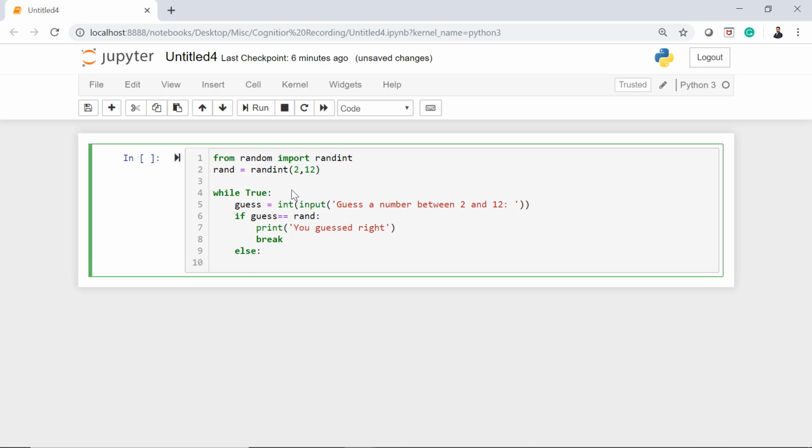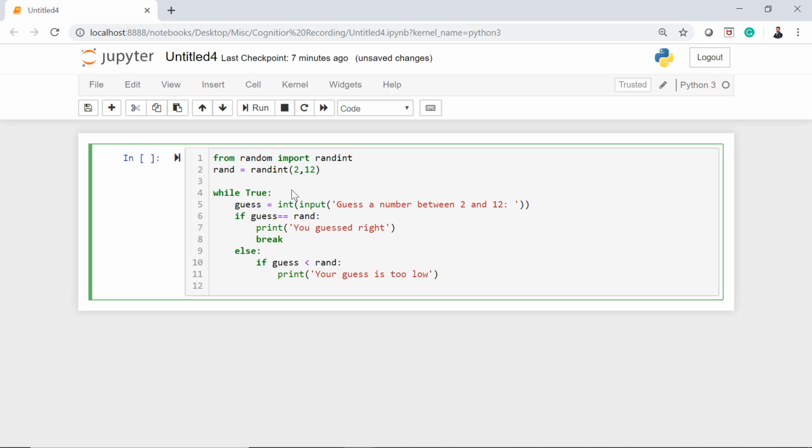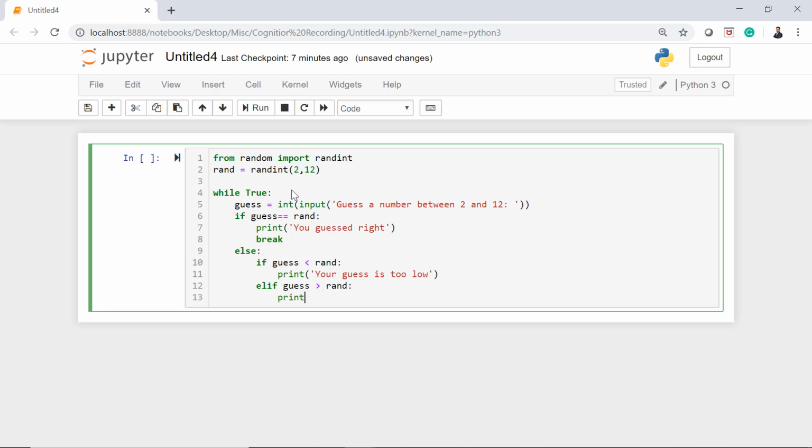Else, if guess is less than rand, then print your guess is too low. After that, elif guess greater than rand, print your guess is too high.